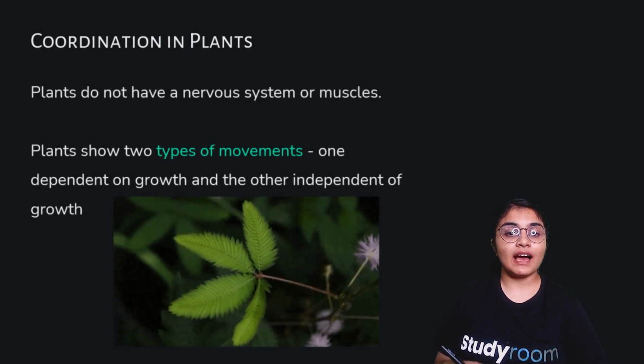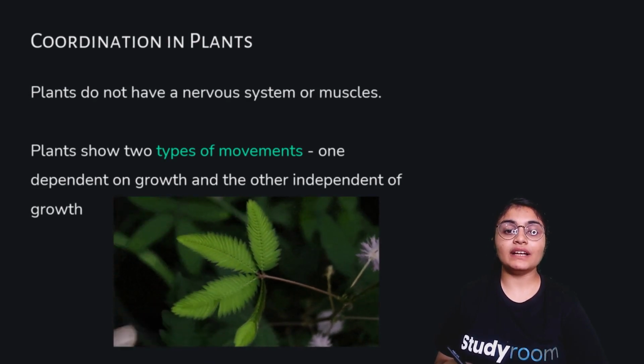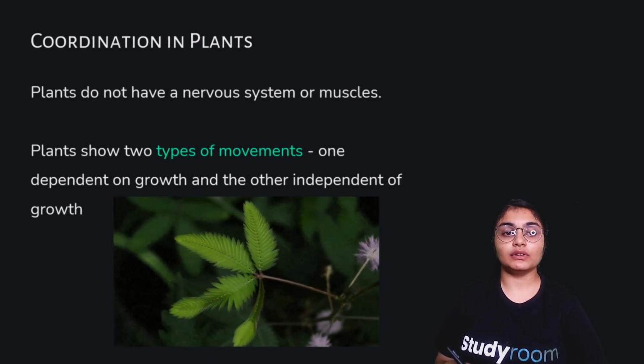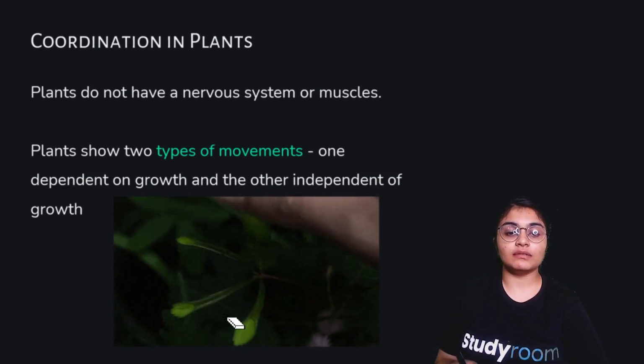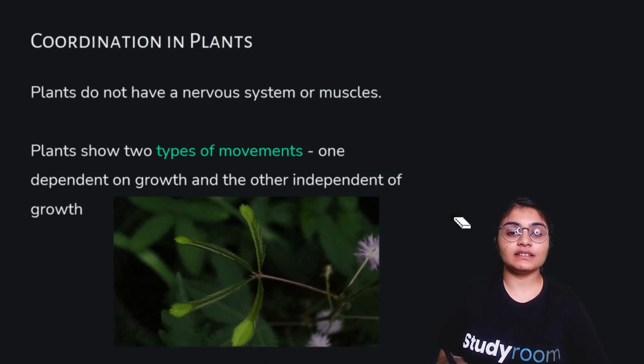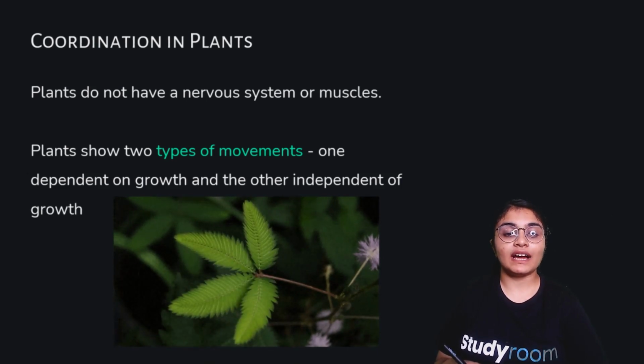Coordination in plants happens through two types of movement: one dependent on growth and the other independent of growth. Plants do not have a nervous system or muscles. Here you can see a person touches the leaves of the touch-me-not plant, which is also known as the mimosa plant, and it is sensitive to touch. So the leaves of the plant droop, and here you can see how the plant is responding to a stimulus, that is touch.